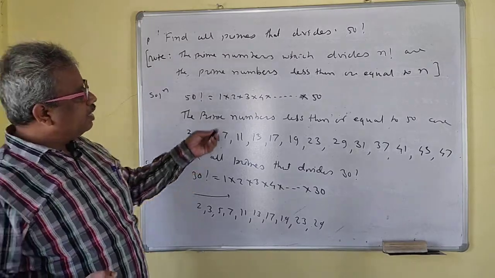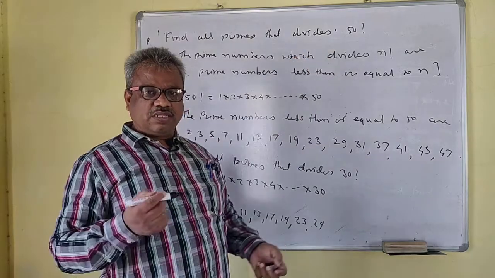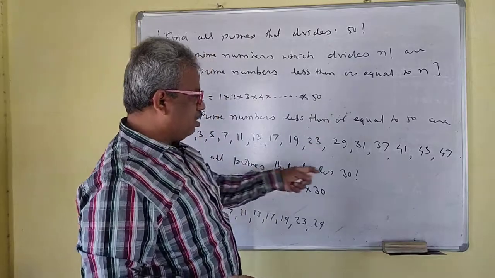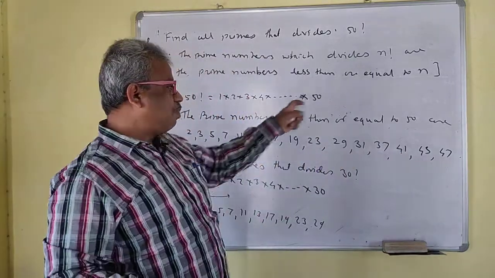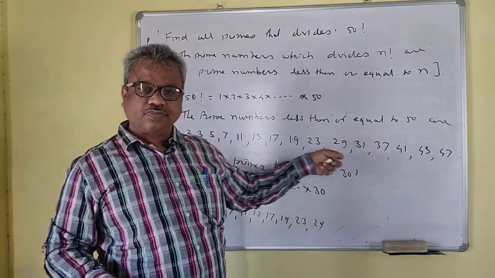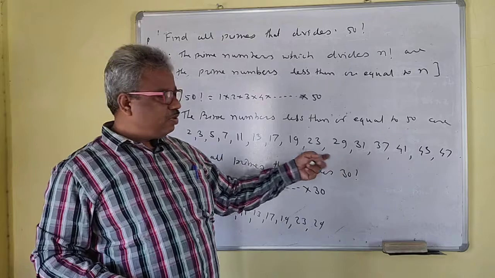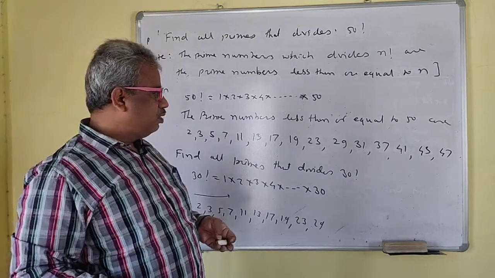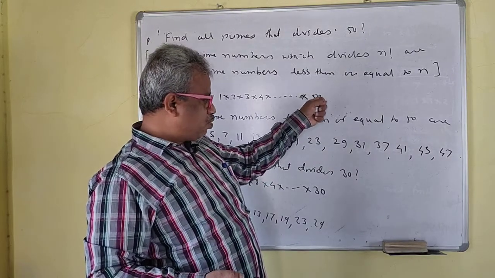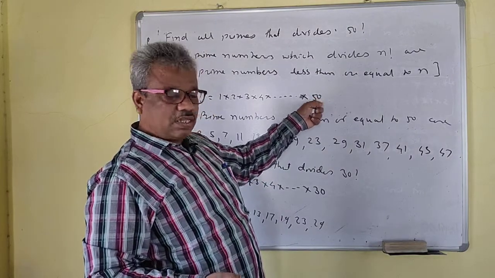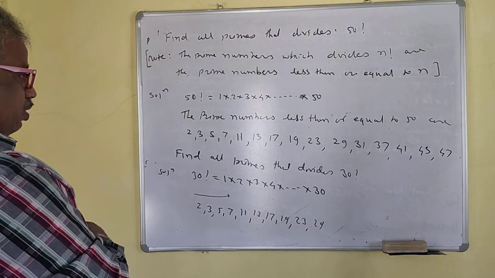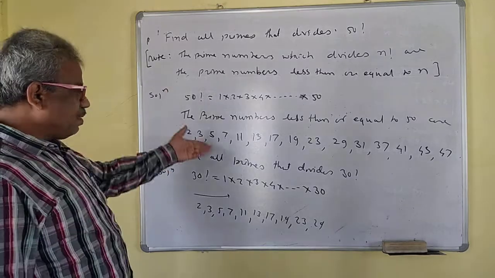Similarly, you can find it for anything. If there is 60 factorial or 70 factorial, or 49 factorial, for 49 factorial the answer is the same. Up to 48 or 47 factorial, the answer is the same. So that means for 41 to 50 the answer is the same. So the same answer you have to write.